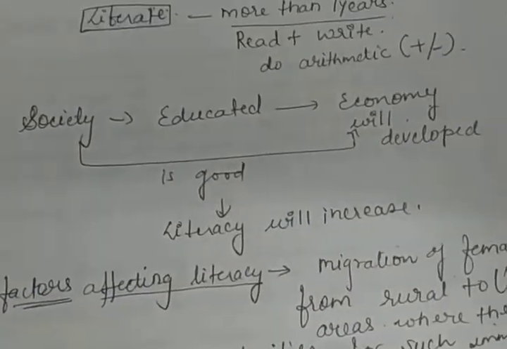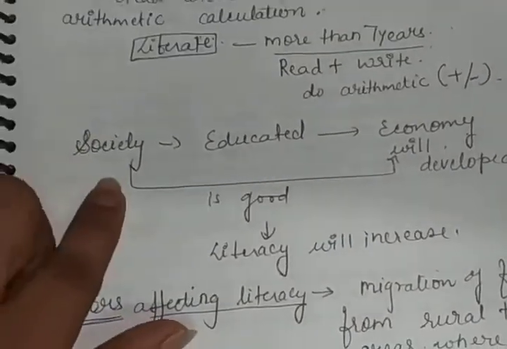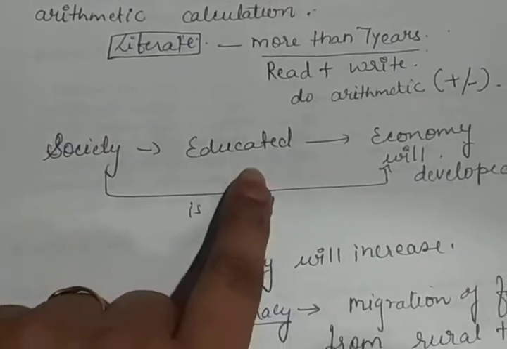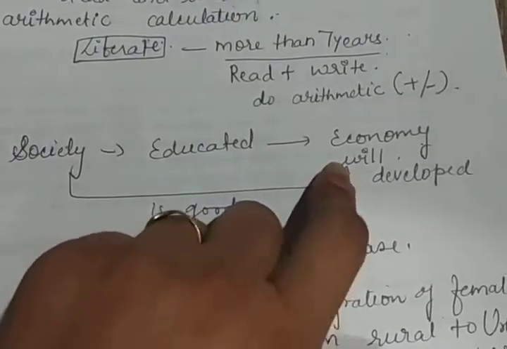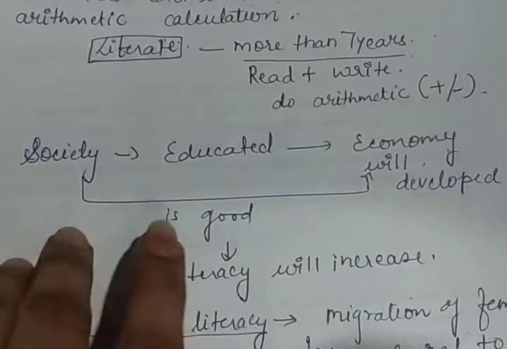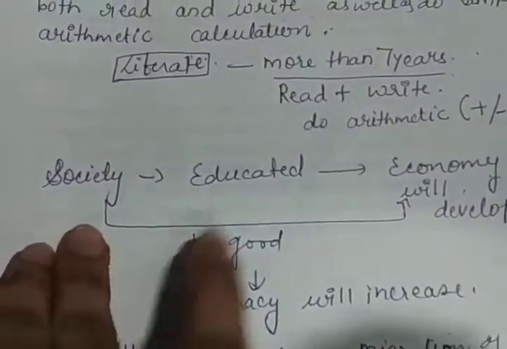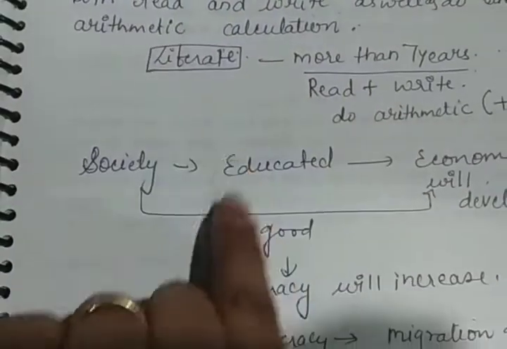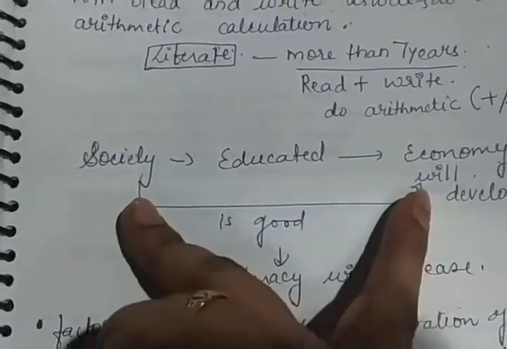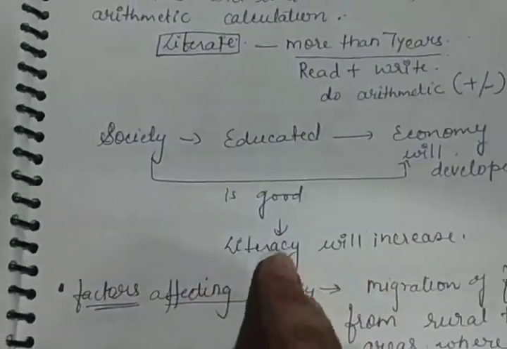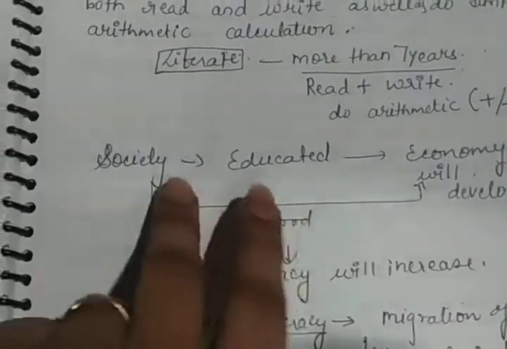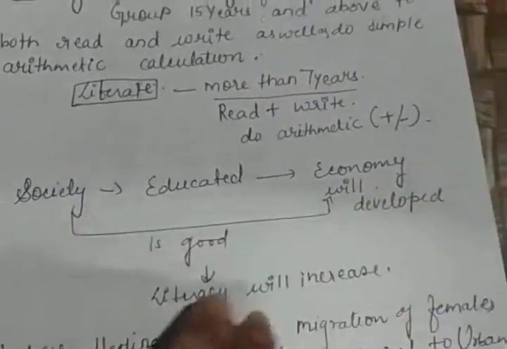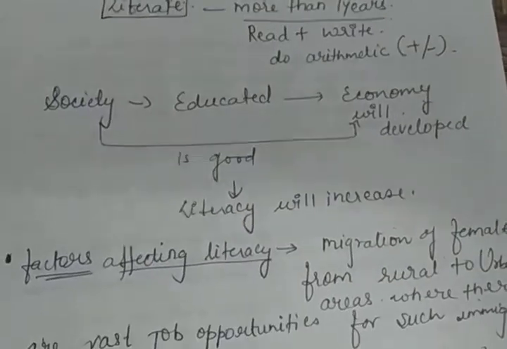One more description you can understand. If the society is educated, definitely the economical development will be there. That means if you want to develop the society or the economy of an area, and the educated people are more, definitely the society and the economy both will be increased. So literacy rate will definitely increase. अगर ये तीनों चीजें अच्छी हैं, तो all the three things are good, definitely literacy rate will be high.